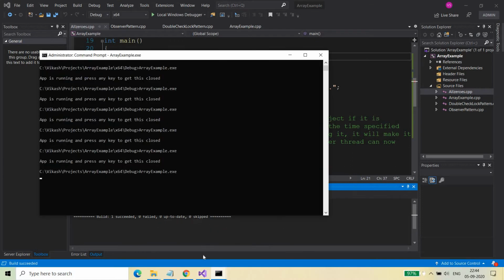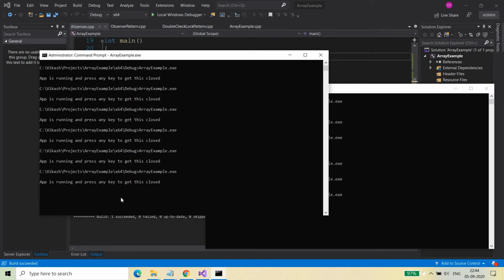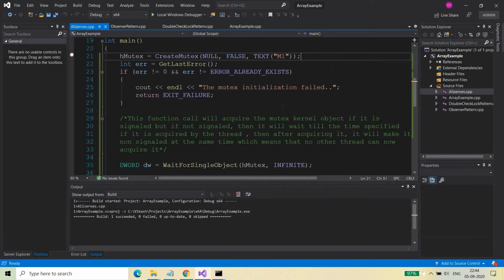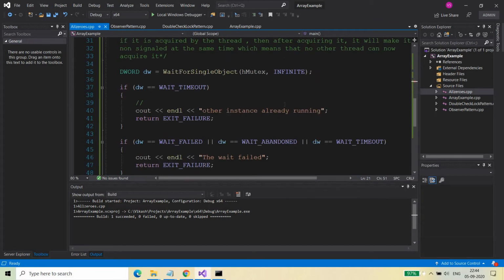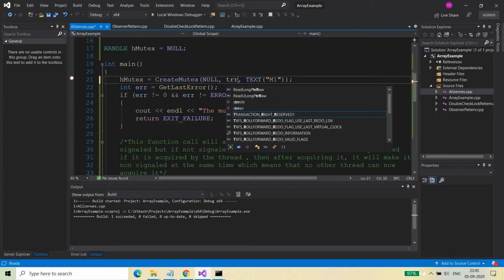If I make it false, then the app is running and says press any key to get closed. Here it is waiting. If I close this, then it will run again in the normal course of action. It will show app is running and press any key to get this closed, right? So this was working fine in that case. In the previous video, you will be able to see that it was running fine. But what happened after I provided it as true?